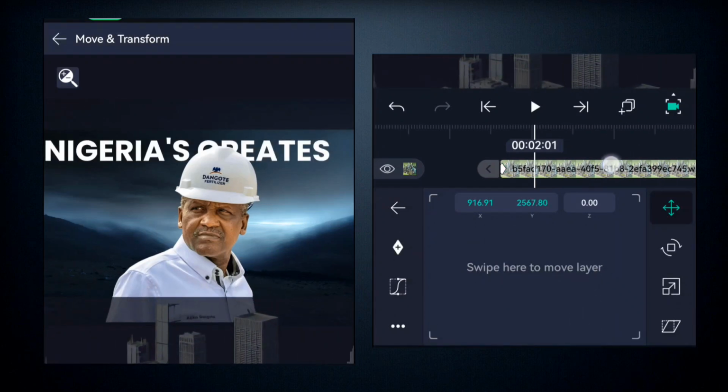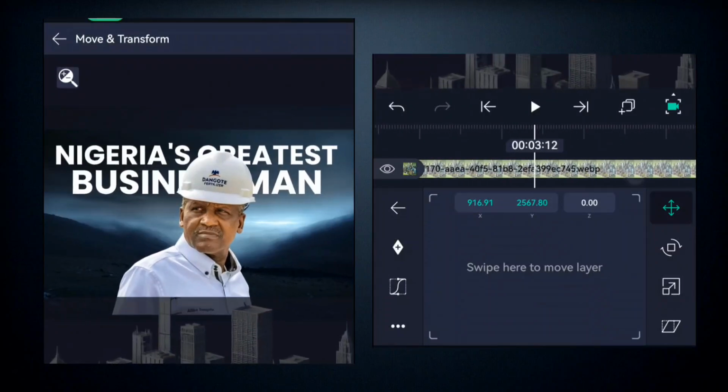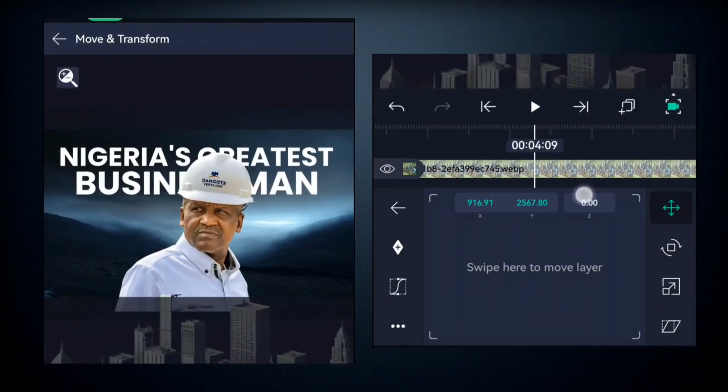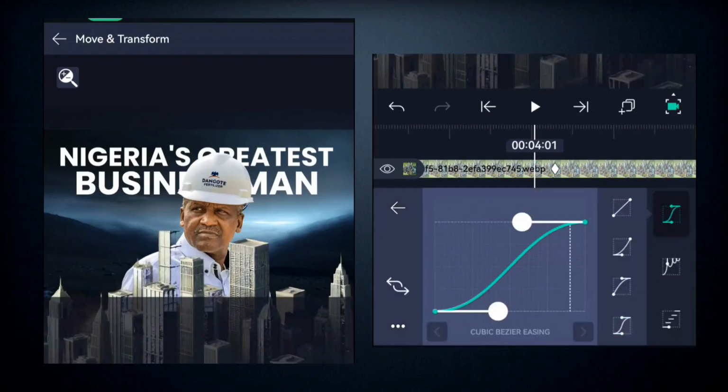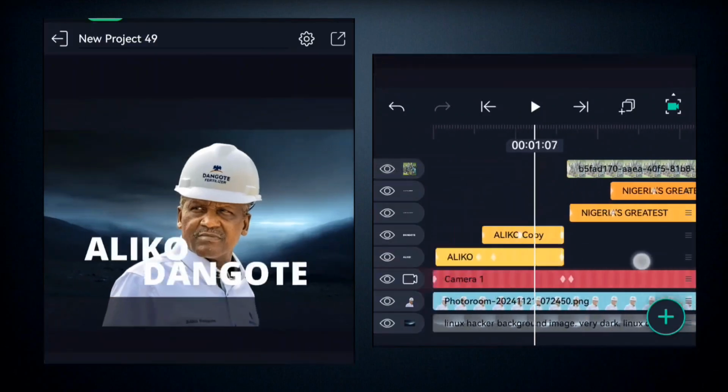and you come here to this point, and you're going to add another keyframe. This time around you pull it up, so it's going to be like a sliding animation. Then you add your graph in between the keyframes.